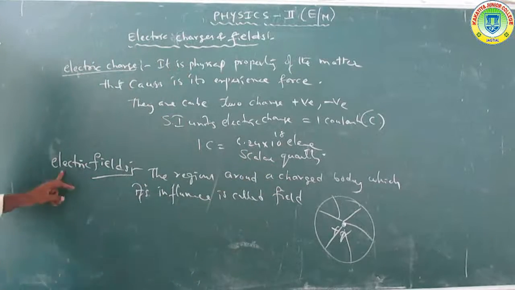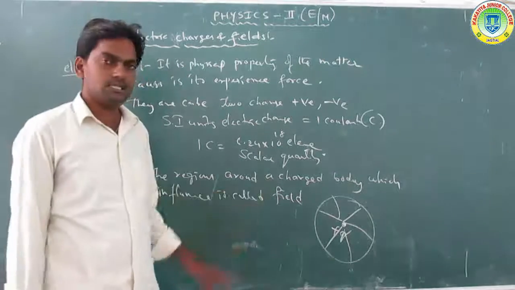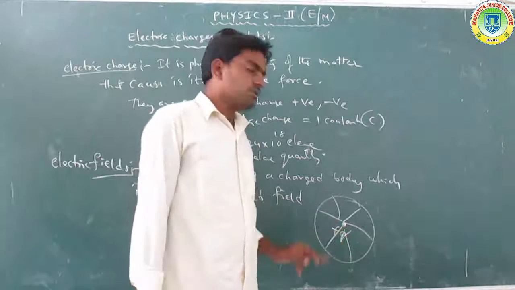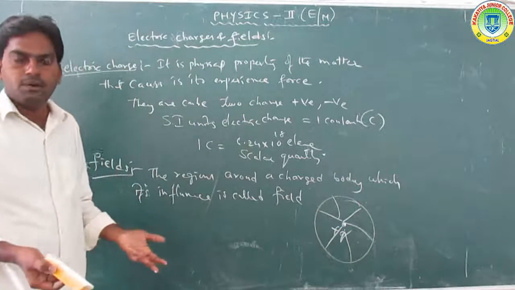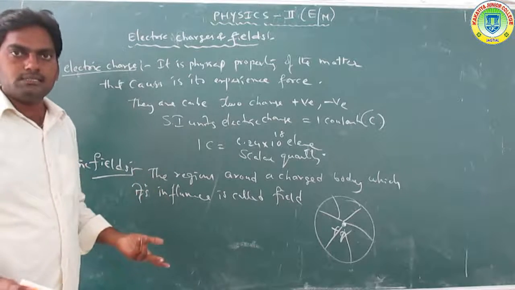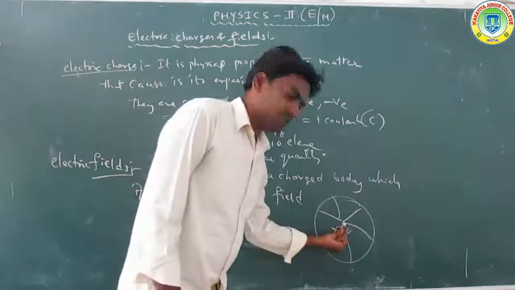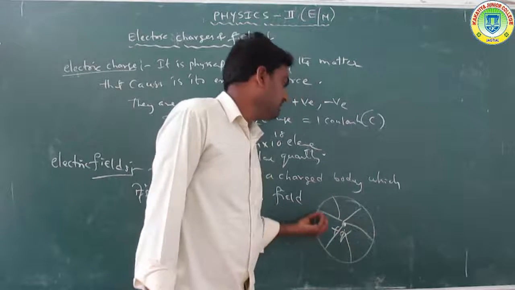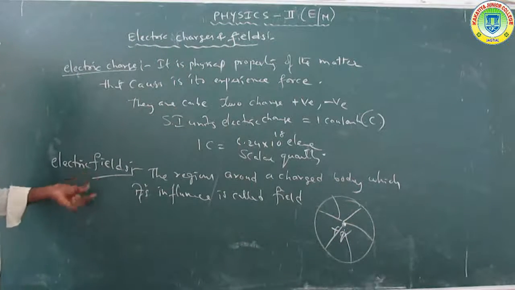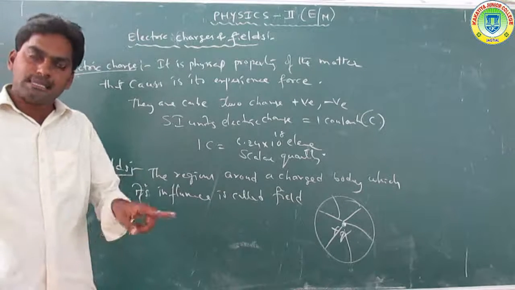Now, what is the electric field? The region around a charge, where its influence is felt, is called an electric field. Here Q is the charge. The influence extended around the area is called a field. Like a class is one field, and a college is one field.